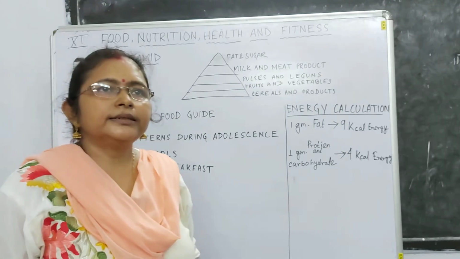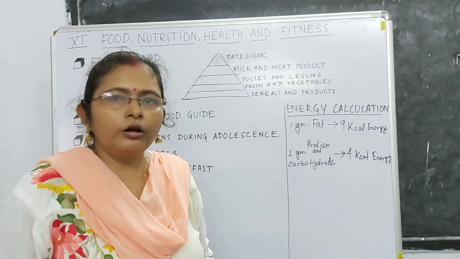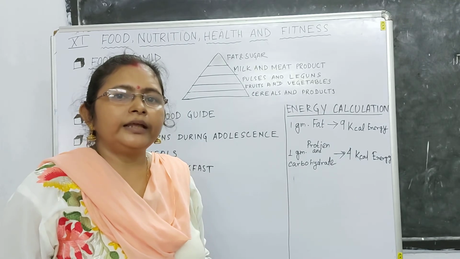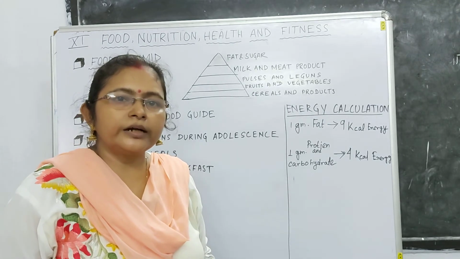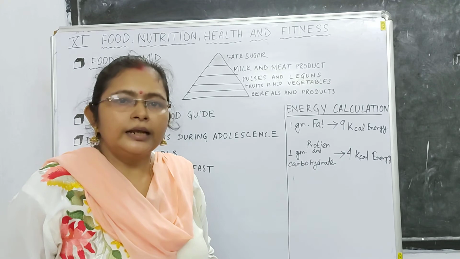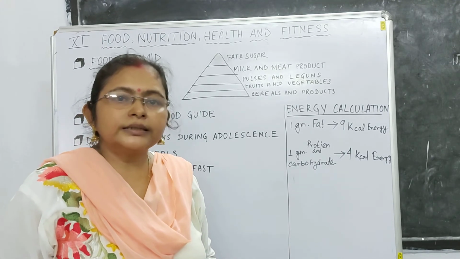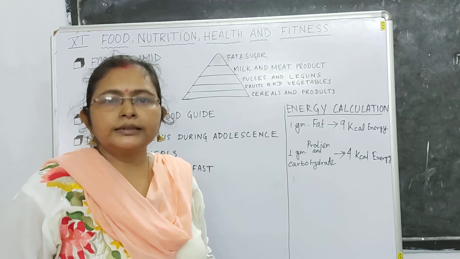Next comes dieting. In this age, due to hormonal changes, all of you have observed that you always gain weight in the adolescent stage, from early adolescence to late adolescence. It is caused by hormonal secretion, but we can't understand the reasons.